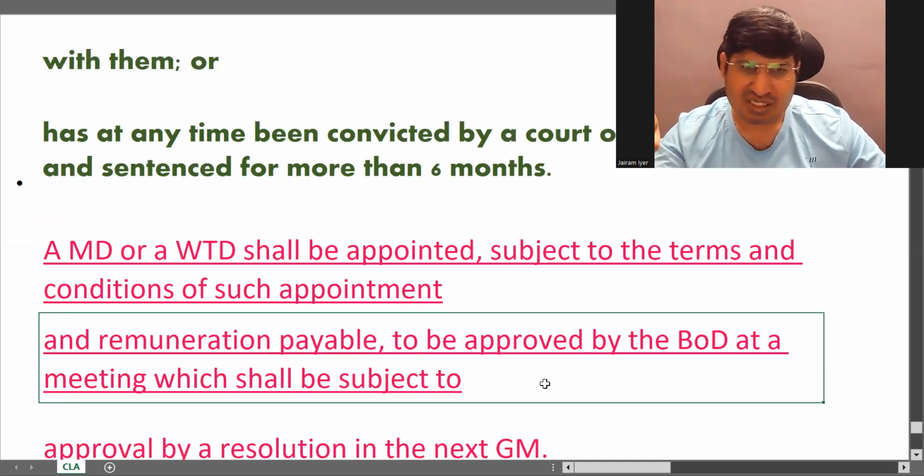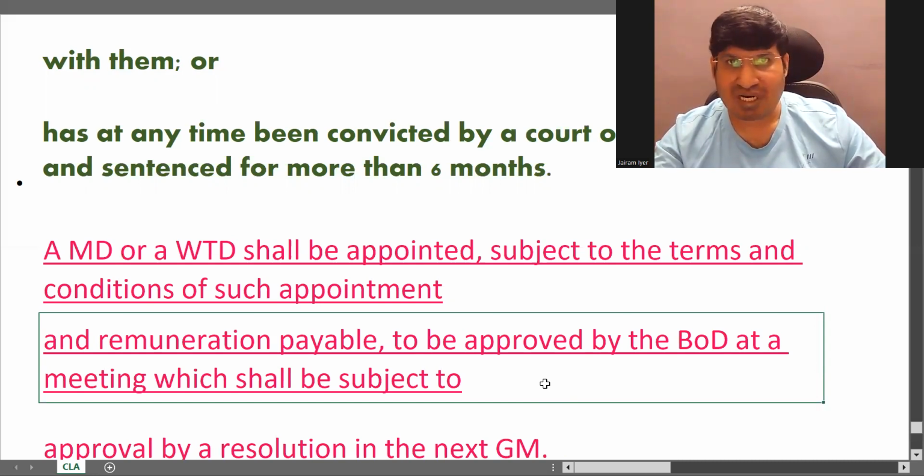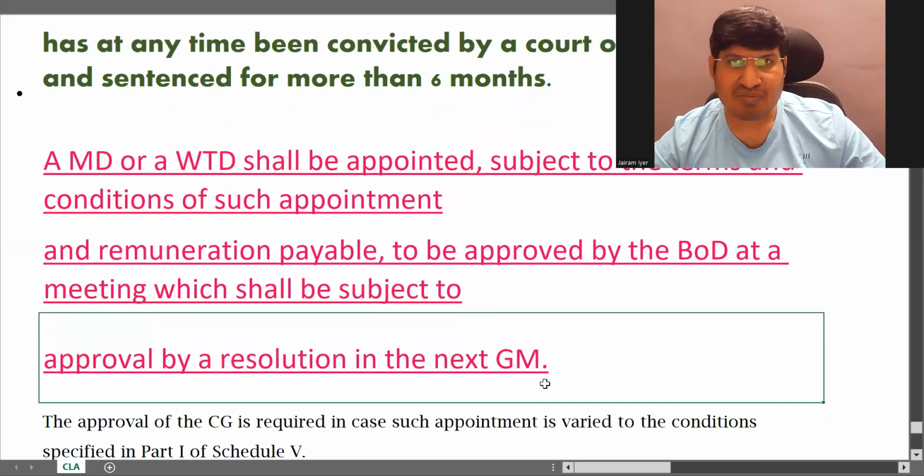While appointing, the terms and conditions and remuneration will be decided at the board meeting. But after he is appointed in a board meeting, whenever there is the next general meeting, the general meeting must uphold the board resolution. That means the general meeting must say okay to the appointment. That is the short way of saying that.